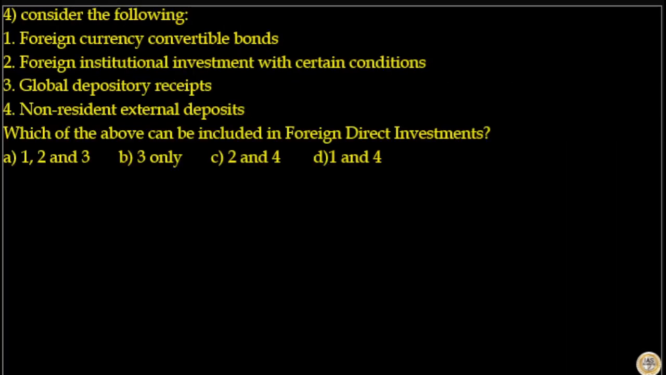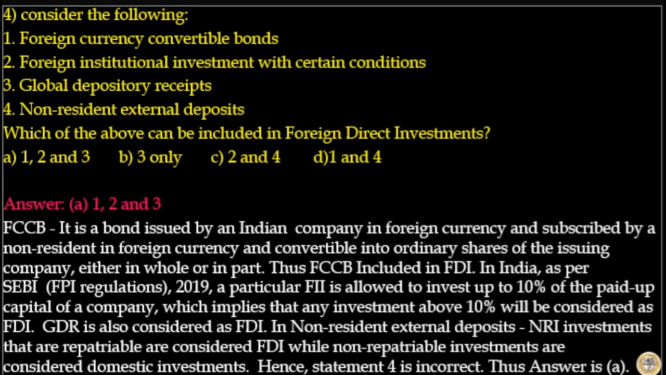Next is consider the following. Foreign currency convertible bonds, foreign institutional investment with certain conditions, global depository receipts, non-resident external deposits. Which of the above can be included in foreign direct investments? Here answer to this question is option A, 1, 2 and 3. That is FCCB, foreign institutional investment with certain conditions, GDR can be included under FDI. But non-resident external deposits cannot be included under FDI.